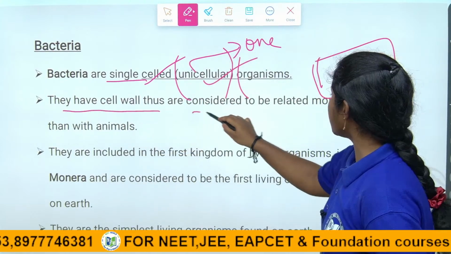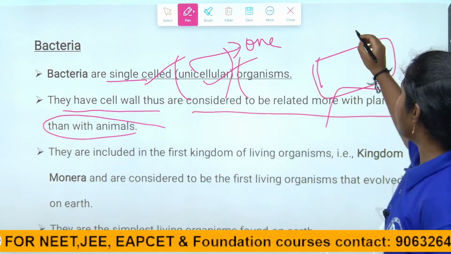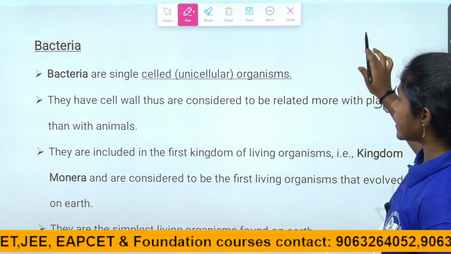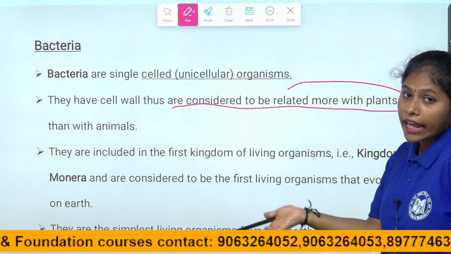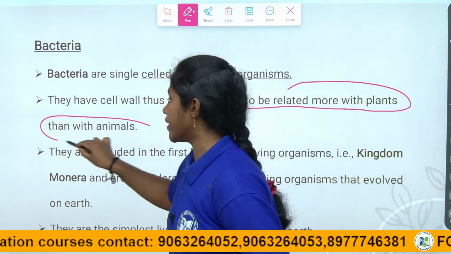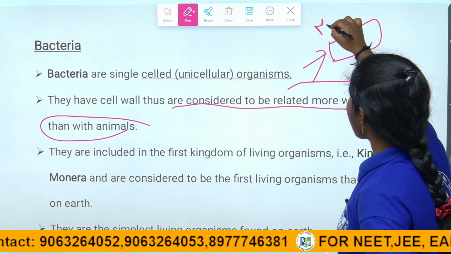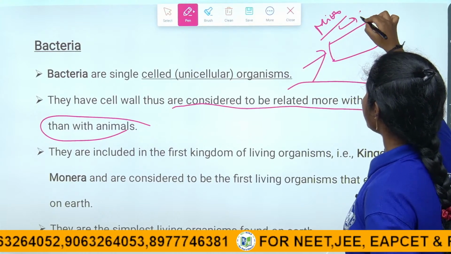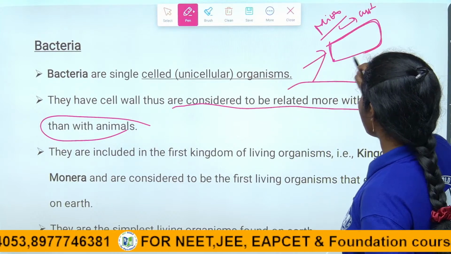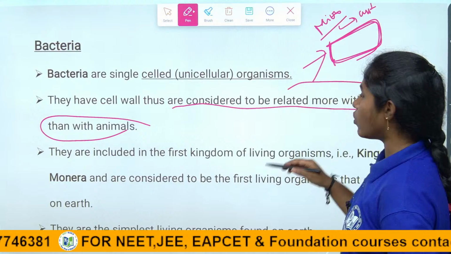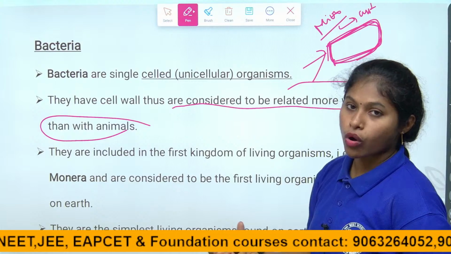They are considered to be related more to plants than to animals. Why do they say this, right children? Because the microorganisms have an outer covering layer. Here the bacteria have a thick cell wall, right children? So they have the cell wall, and that is why the bacteria are stronger, right children?